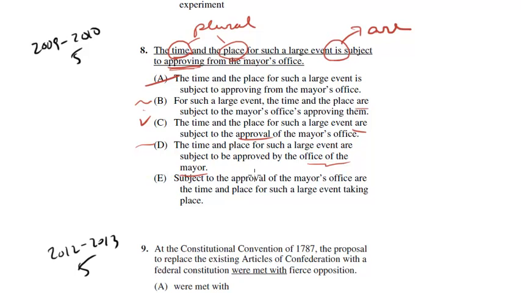How about E? Subject to the approval of the mayor's office are the time and place for such a large event taking place. Horrible, ugly, wordy mess. So the best choice here is going to be C. Fixes the error. Doesn't really make any major changes to the sentence that don't need to be made. So we're going to go with that one.